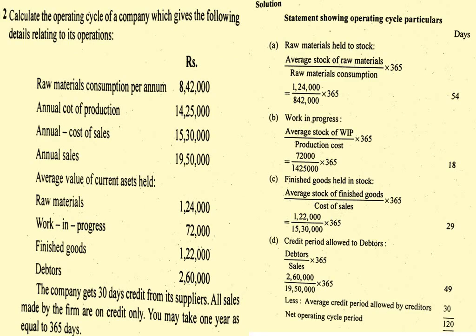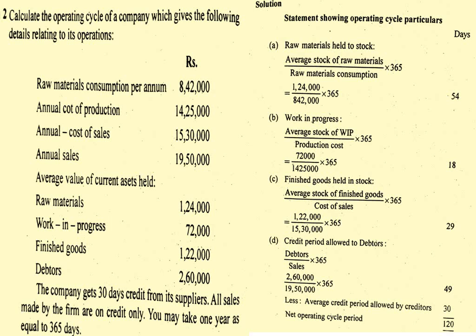Then we are moving to the next model: calculating the operating cycle of a company, which gives the following details related to its operations. Raw material consumption per annum 8,42,000, annual cost of production 14,25,000, annual cost of sales 15,30,000, annual sales 19,50,000, average value of current assets held: raw material 1,24,000, work in progress 72,000, finished goods 1,22,000, debtors 2,60,000.